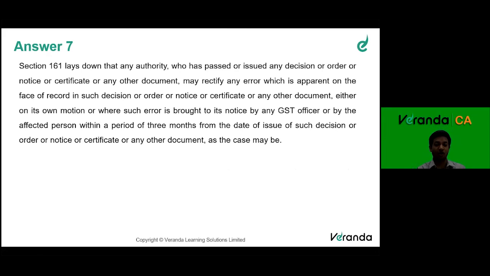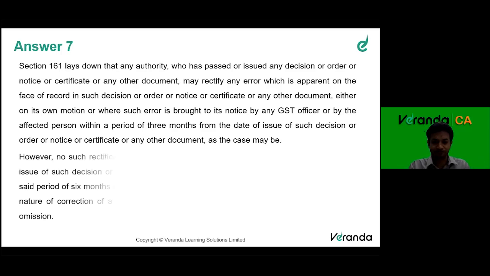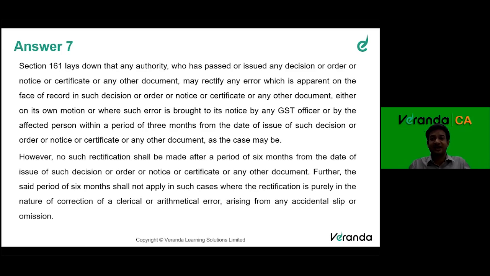If the authority notices it on its own motion, that means by itself, or where such error is brought to its notice by any GST officer or by the affected person, that means the taxpayer, within a period of 3 months, they can rectify. Or they can themselves do it within 6 months. So the maximum time limit is up to 6 months.